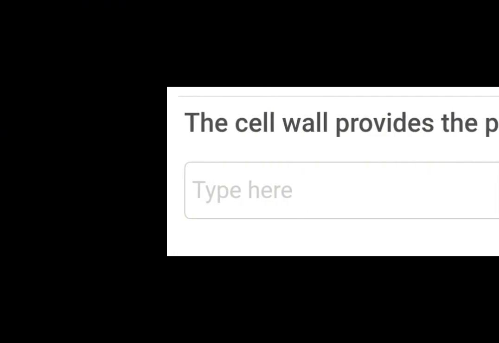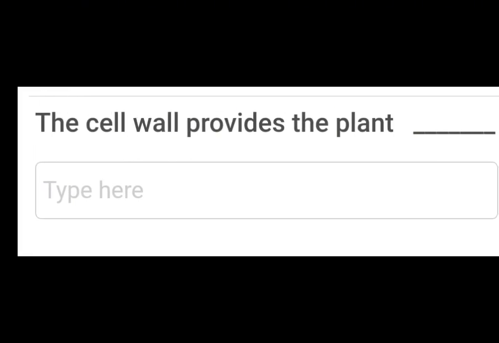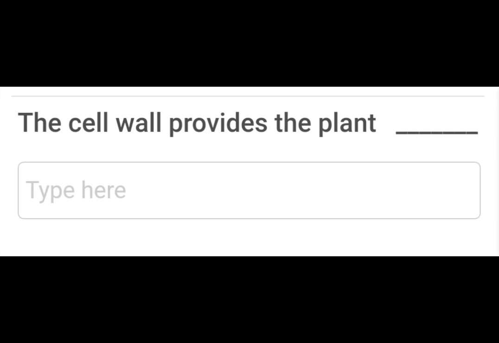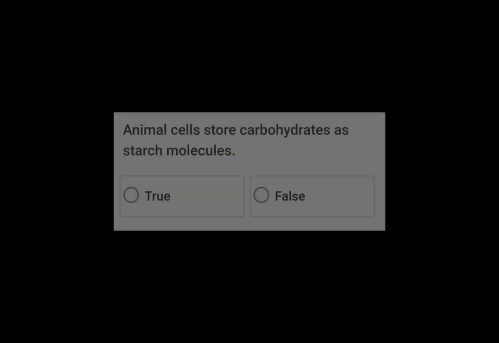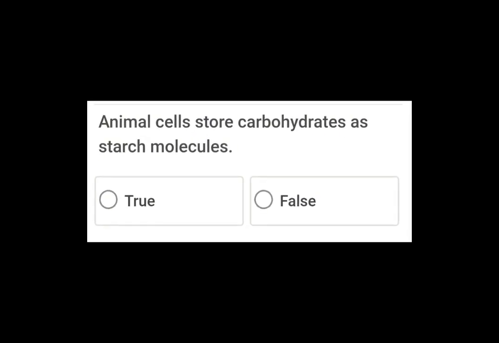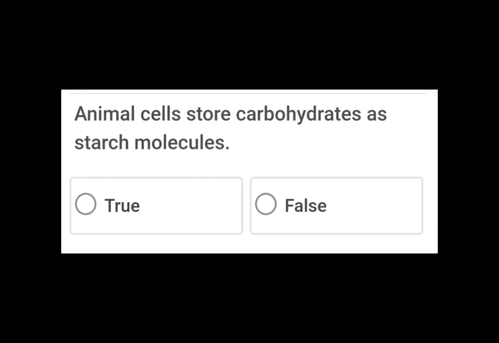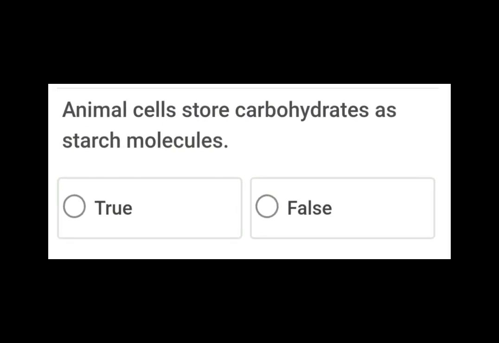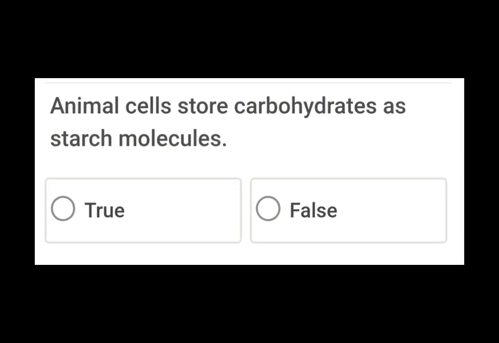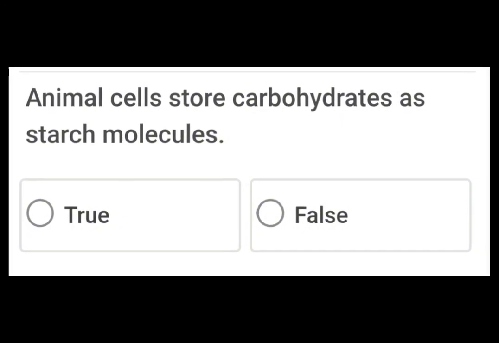Next question, the cell wall provides the plant dash. We are supposed to type here, so we are going to say the cell wall provides the plant support. And then last question, animal cells store carbohydrates as starch molecules. Is this true or false? This is false, because animal cells store carbohydrates as glycogen molecules, not as starch molecules. Starch molecules are stored by plants.